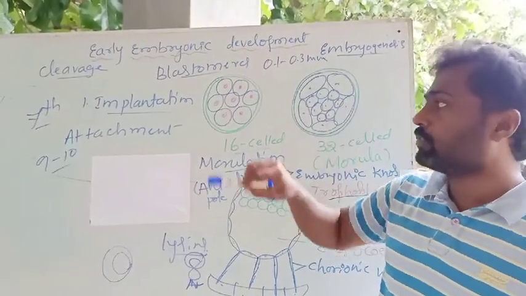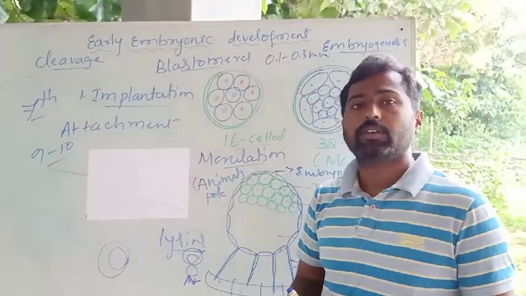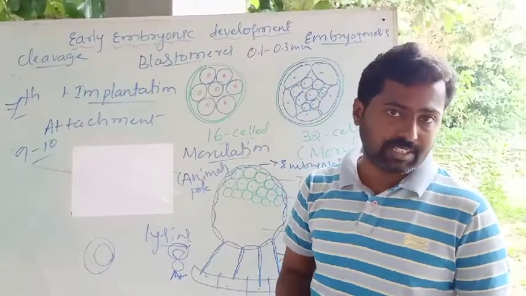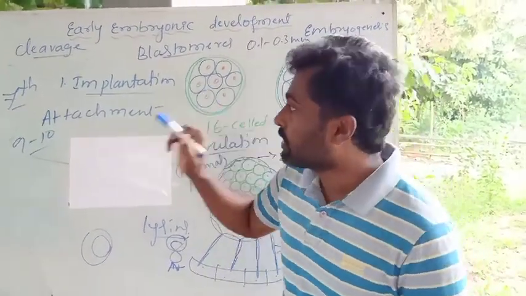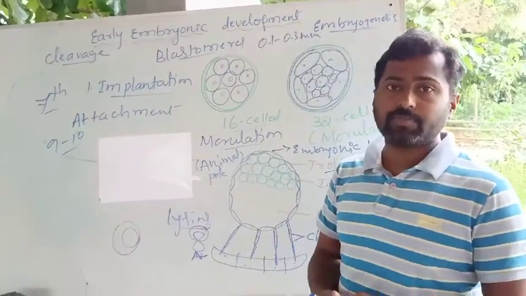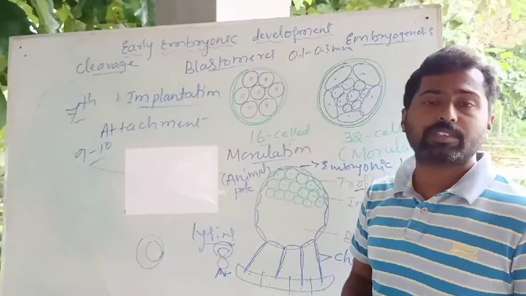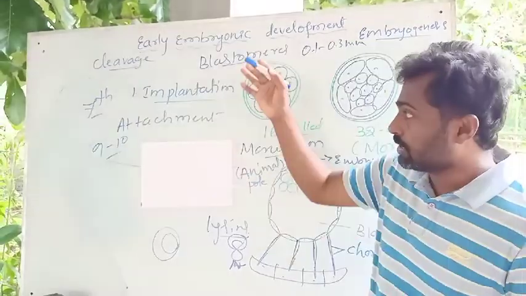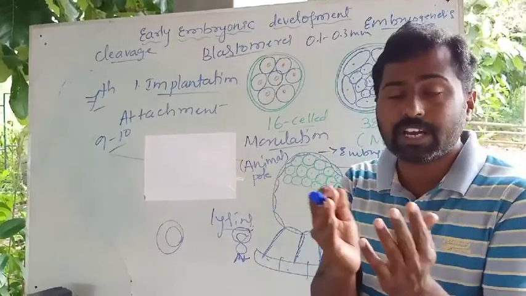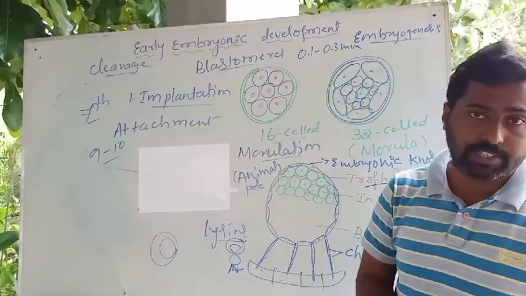Once after fertilization, the zygote, after 30 hours, splits into two equal size cells, which are called two blastomeres. They are equal in size. That's why the cleavage in human beings is said to be holoblastic. That is what is called cleavage. The splitting of the zygote into two equal size blastomeres is called cleavage.